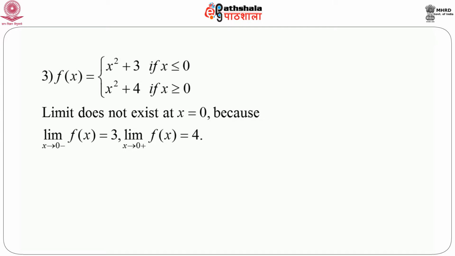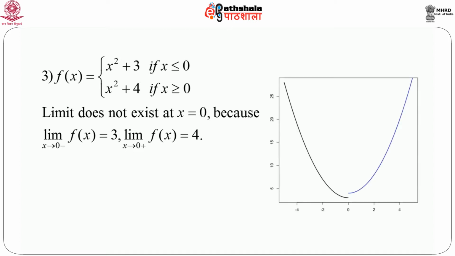Now here, if we consider the right hand limit, then we see that f(x) equals 3, that is, the limiting value of f(x) equals 3 as x goes to 0 plus, and f(x) equals 4 as x goes to 0 minus. So clearly, as x approaches 0 from one side, we are getting one particular value, but when x approaches 0 from the other side, we are getting a different value. So the right hand limit and left hand limit are not equal, and hence we say that the limit does not exist at x equals 0.